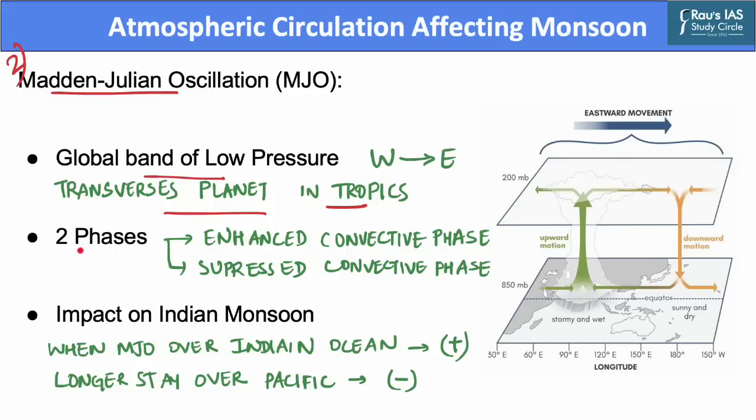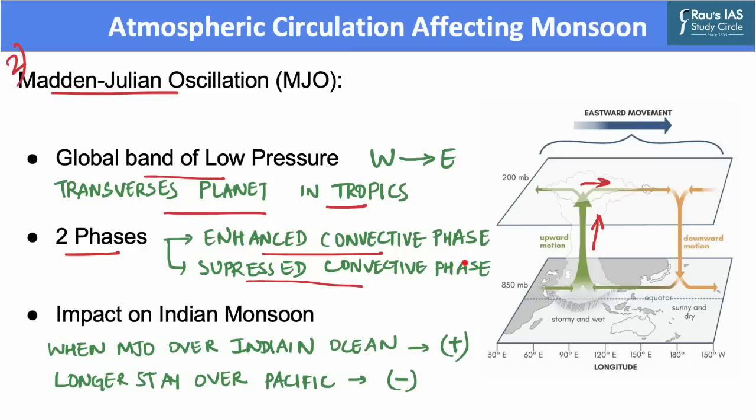The MJO consists of two phases. The first is the enhanced convective phase. Here, the winds at the surface converge and air is pushed through the atmosphere. At the top of the atmosphere, the winds reverse, that is, they diverge. Such rising air motion in the atmosphere tends to increase the condensation and rainfall.